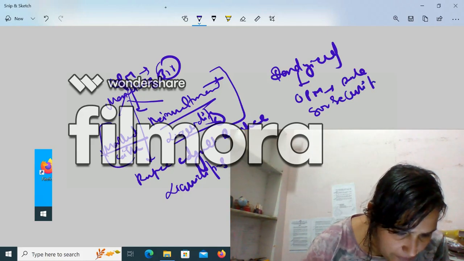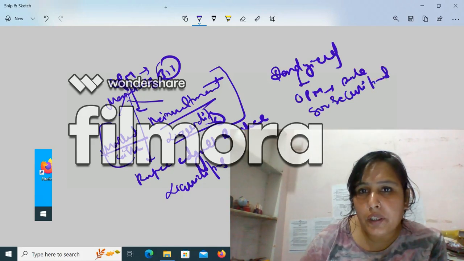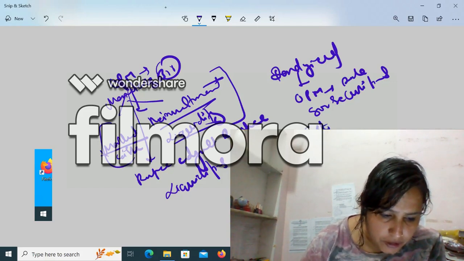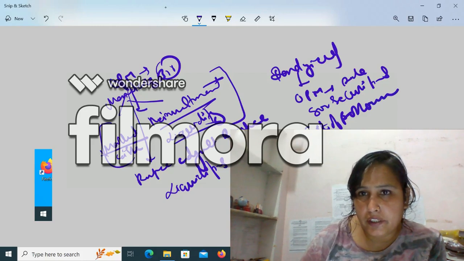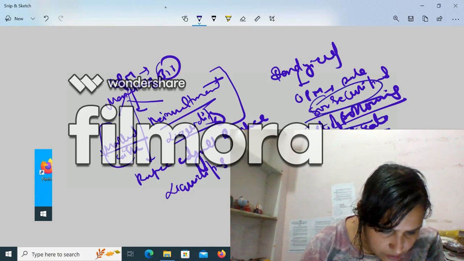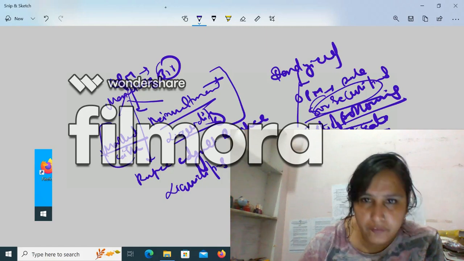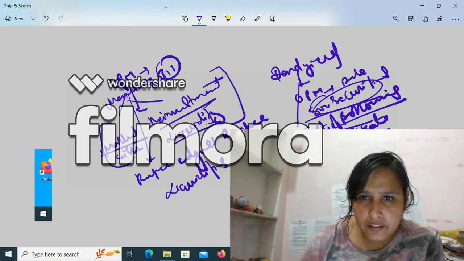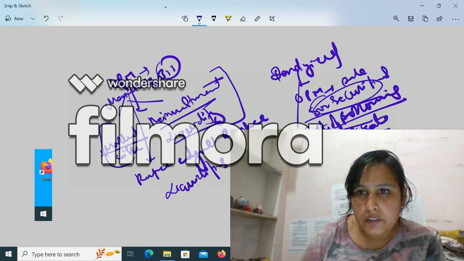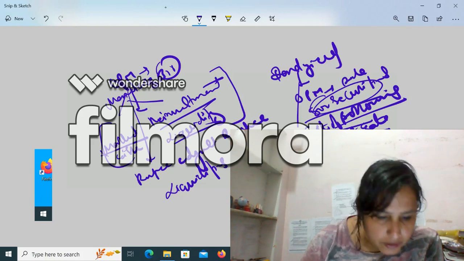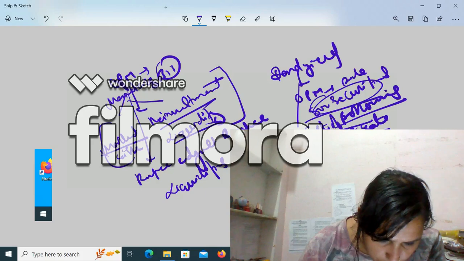Now, the bond yield. In open market operations, the RBI sells government securities, and the investor gets a return over the period. The yield is commonly referred to as the interest rate or the cost of borrowing. The interest rate at which government securities are purchased from the market is known as the bond yield, and it is the cost of borrowing to issuers.